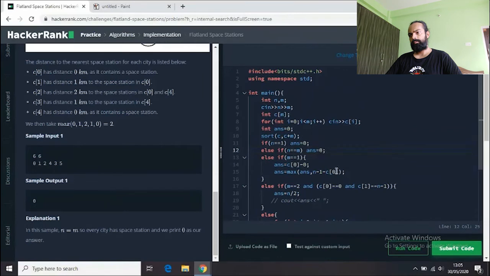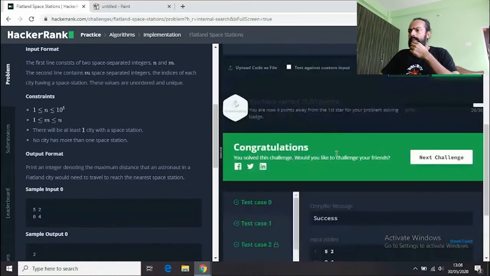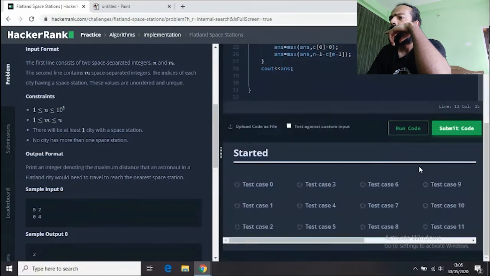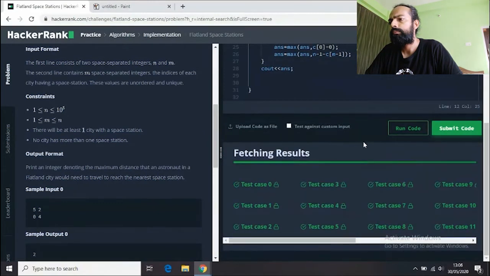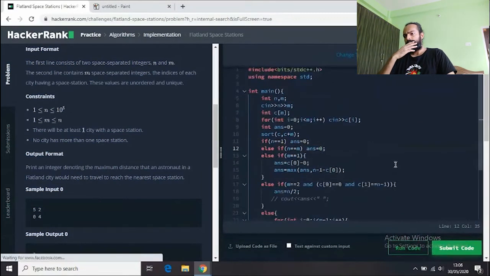For example, the constraint is 10 to power 5. If n is 10 to power 5 and m is 10 to power 5, why run our loop 10 to power 5 times to find that the answer is just 0? We can simply put one condition, one line, and get our answer. So even if I submit now, I would get my answer correct, I guess. Hopefully. So it makes my code much more optimum. This is just my approach.